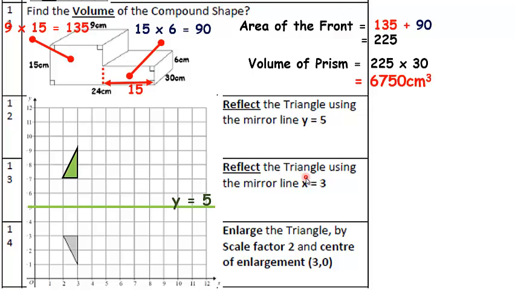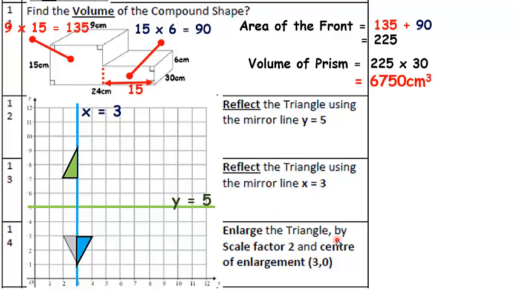Question 13. Reflect the triangle using the mirror line x equals 3. So find x equals 3, which is over there. X equals 3. I'm going to reflect this triangle on x equals 3. I'm going to flip it over, right, and there's my answer. But be accurate with it. Use a pencil and a ruler as you're doing it, and there's no need to color in the shape. That just wastes time.